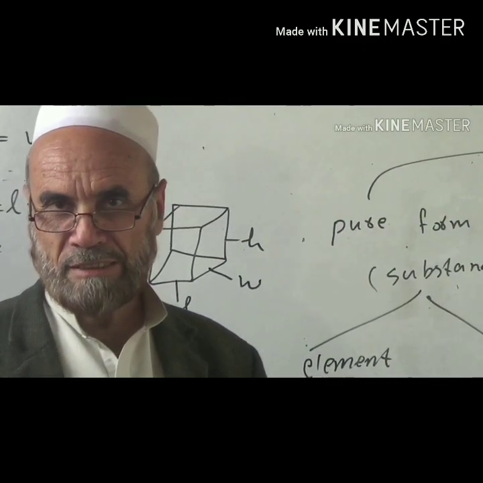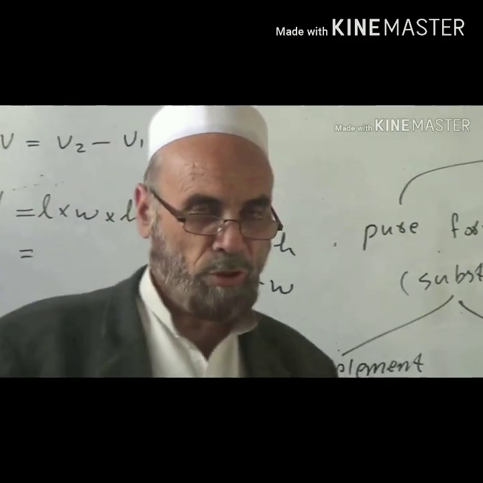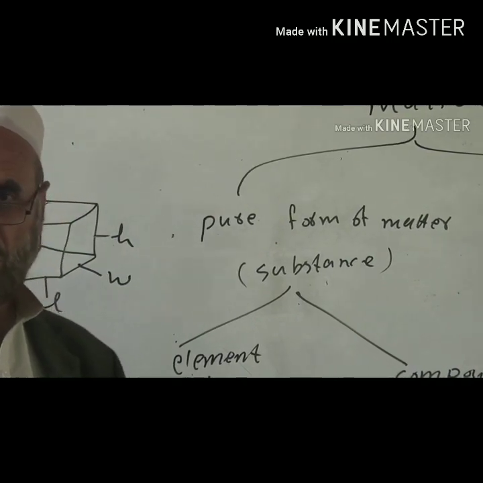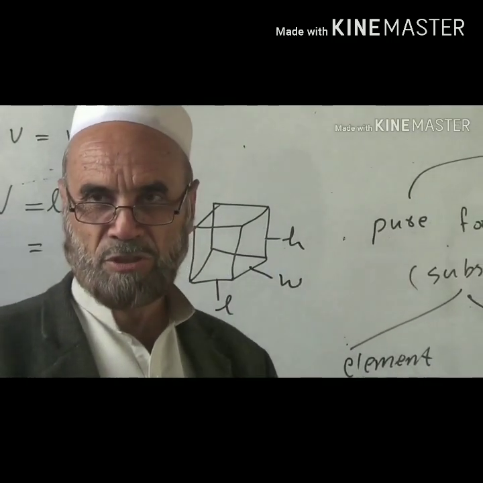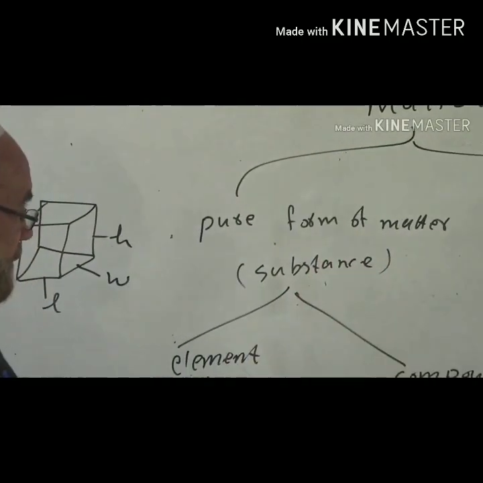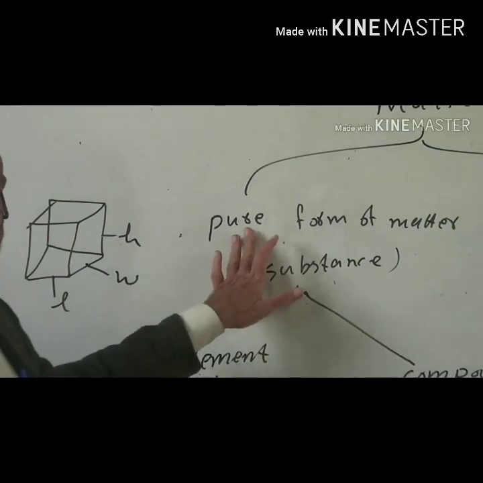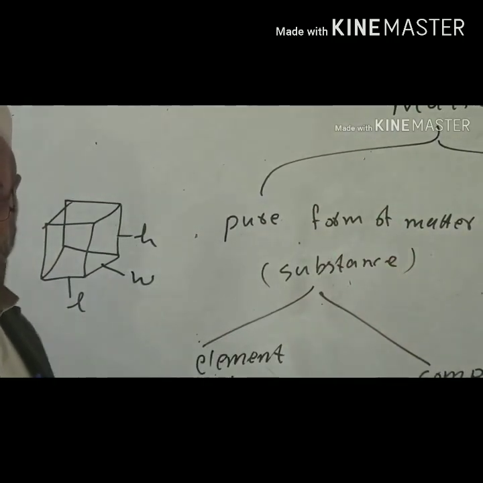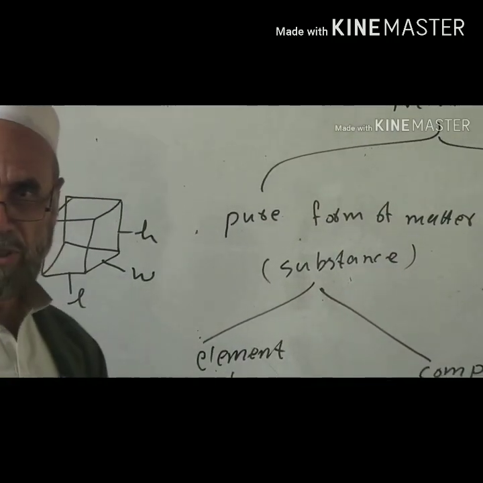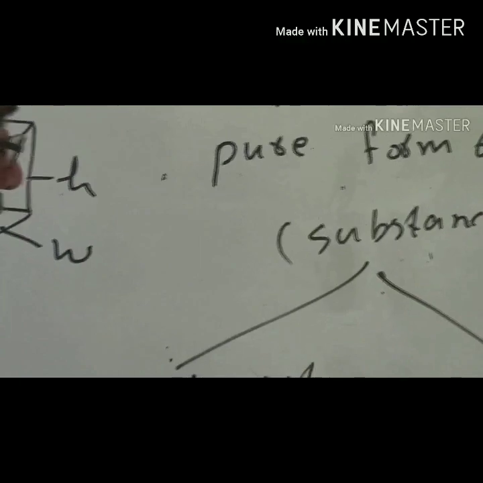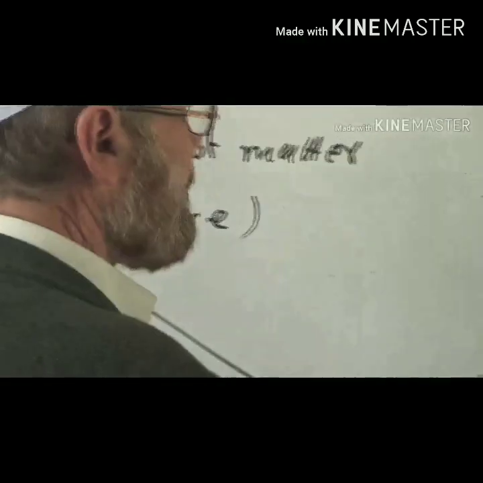Chemistry is a physical science, but before going to introduce you to chemistry, we will first start with matter, because without matter, without energy, we cannot define chemistry. So what's matter? About the matter we have here a chart for you, a flow chart, in which you can see here on the board that matter can be classified or divided into two branches, two parts: pure form of matter and impure form of matter.